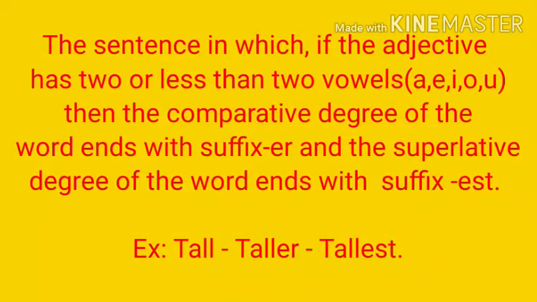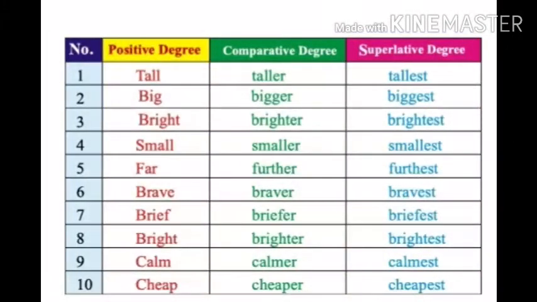The sentence in which the adjective has two or less than two vowels, that is a, e, i, o, u, then the comparative degree of the word ends with suffix er and the superlative degree of the word ends with suffix est. For example, tall, taller, tallest. Here the word tall has only one vowel. That's why its comparative degree ends with suffix er, that is taller, and its superlative degree ends with suffix est, that is tallest. Here are some examples given in the chart.